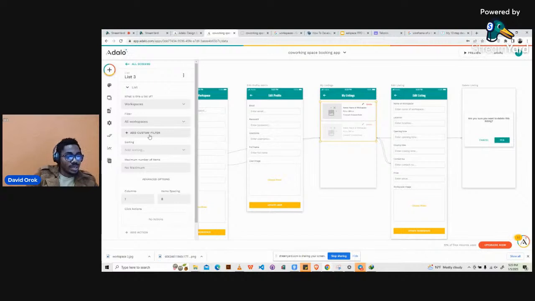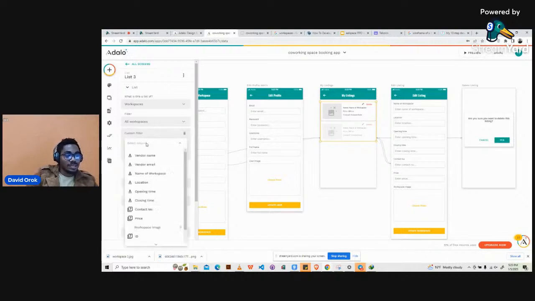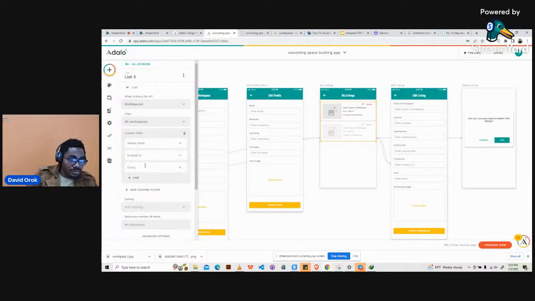So we'll go ahead and click on add custom filter, select the vendor email. Okay, say vendor email. This vendor email must contain the logged in user's email.